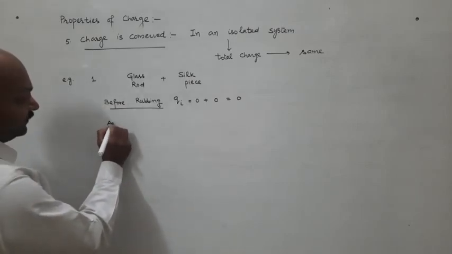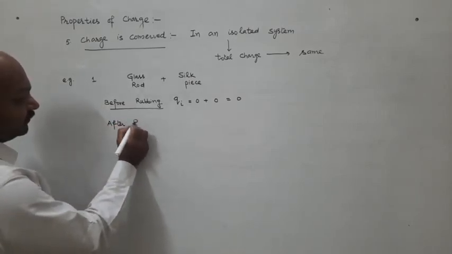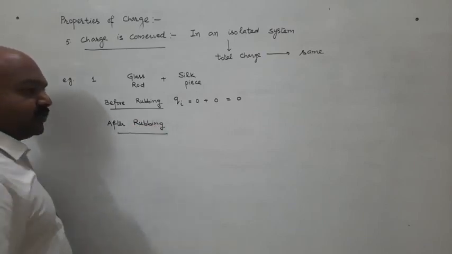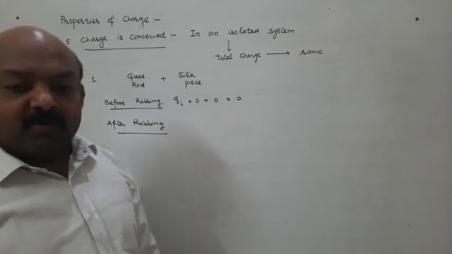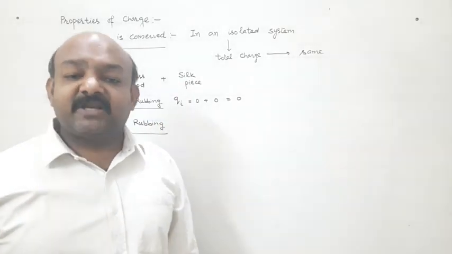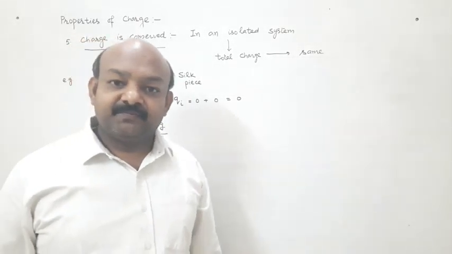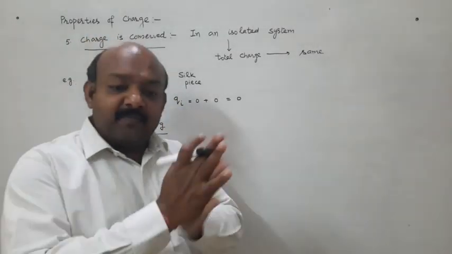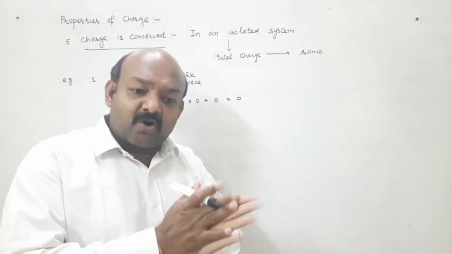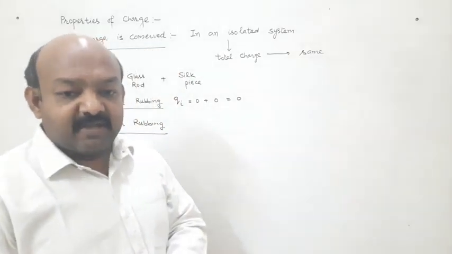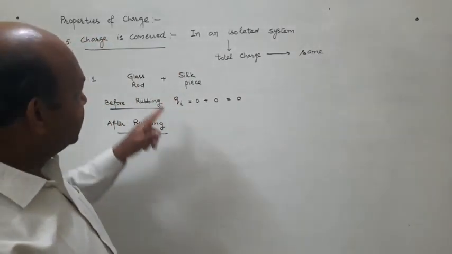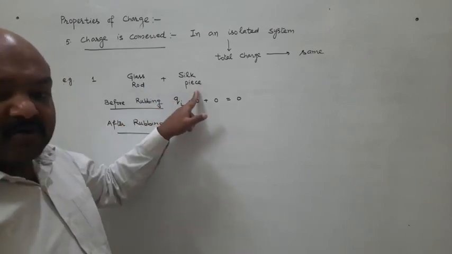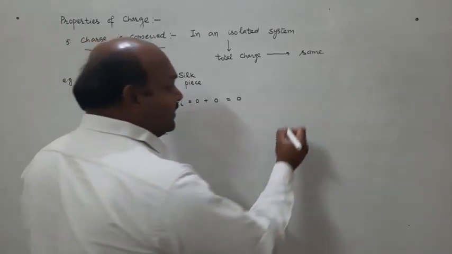After rubbing, do you remember out of these two, when we rubbed them, which is going to lose electrons and which is going to gain electrons? Yes, the glass rod is going to lose electrons, the silk piece is going to gain electrons.